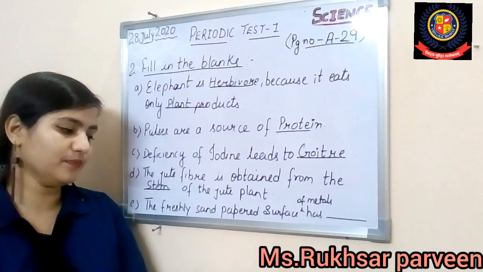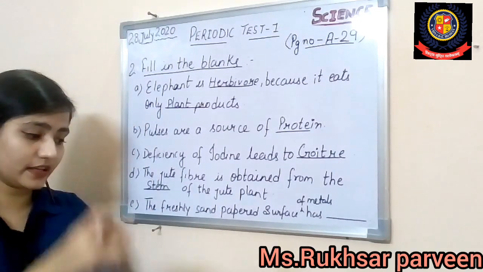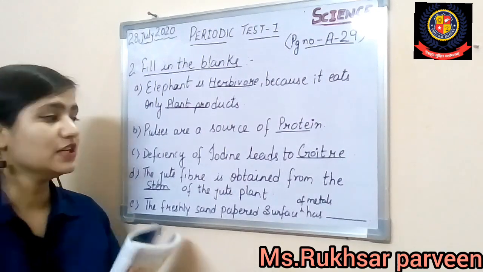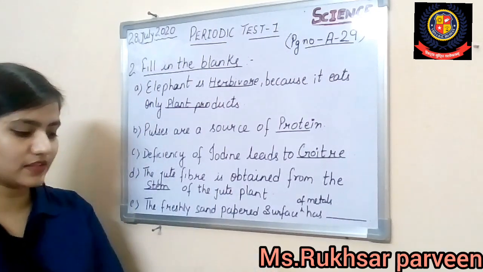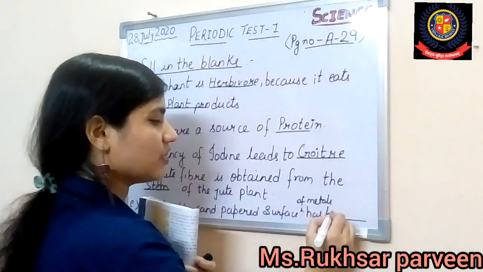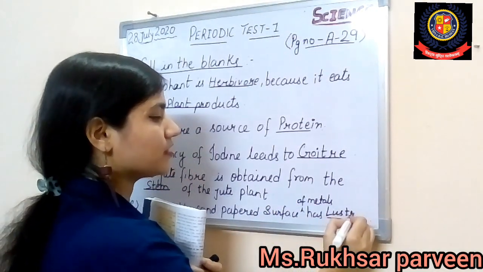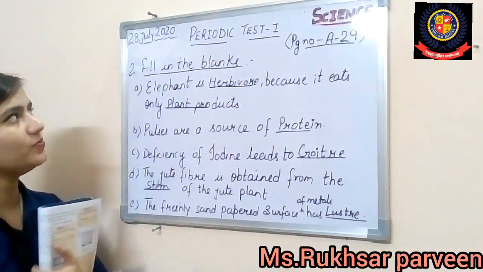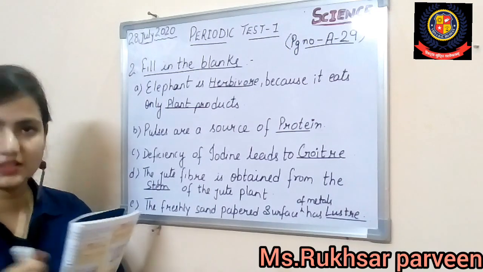You can see here, in the case of wire or paper cardboard, the sandpapered surface is shining, and you have seen that. We can say metals have luster. What is there on their surface? Luster, shine. All right. So I hope these fill in the blanks are clear to you all.